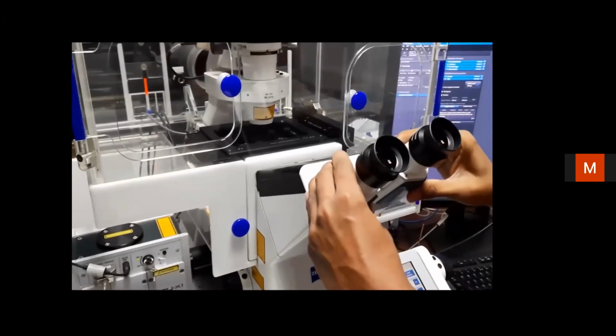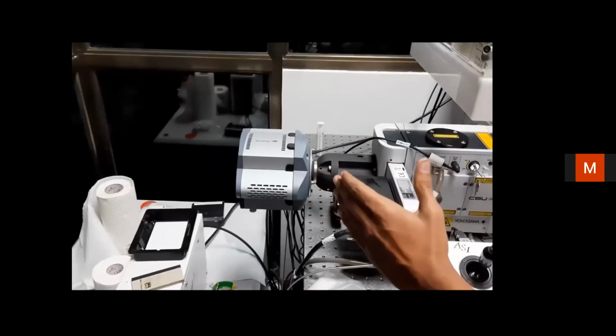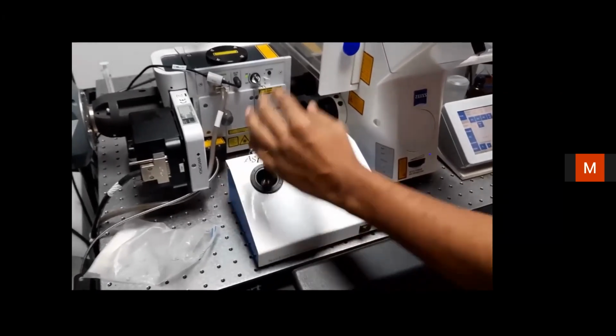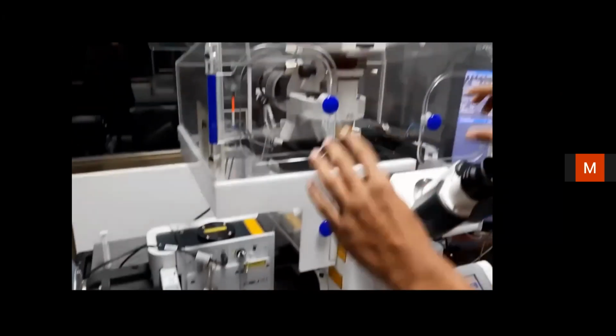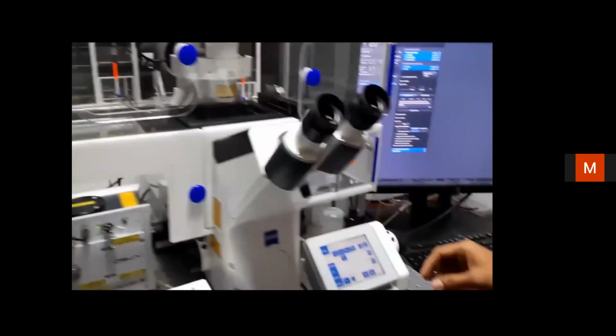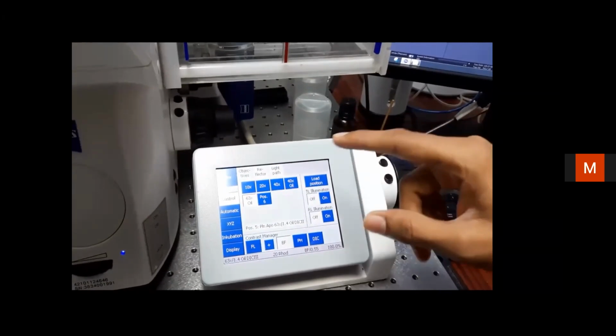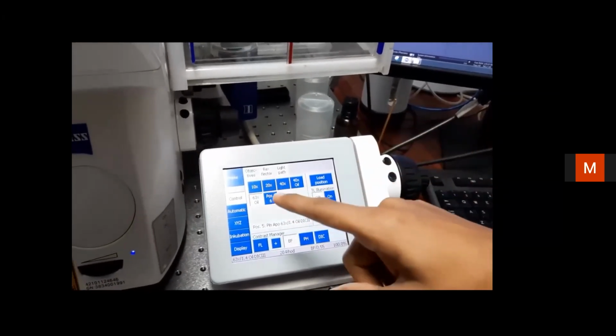This is the eyepiece, and this is the camera to capture the images, and this is the joystick controller to control the stage where we keep the specimen, and this is the control panel from which we can change different objectives manually, ranging from 10x to 63x.